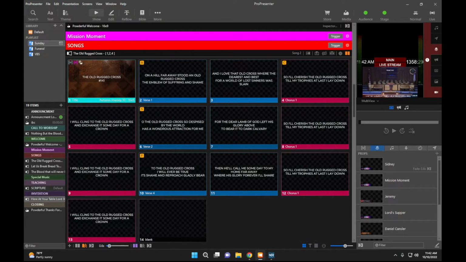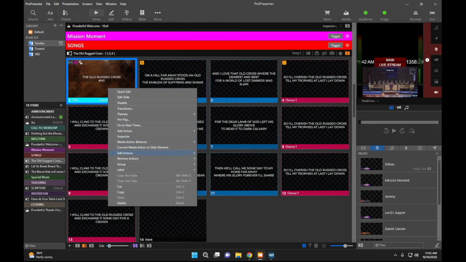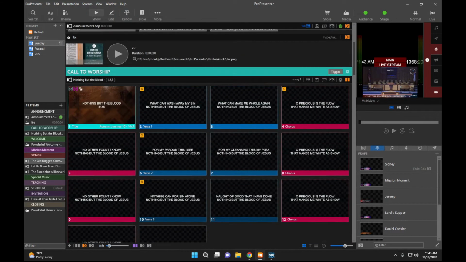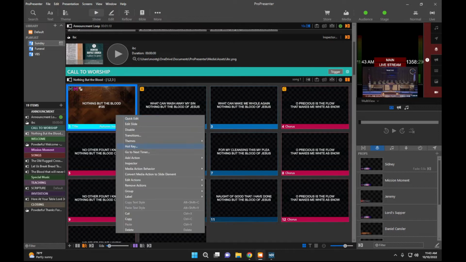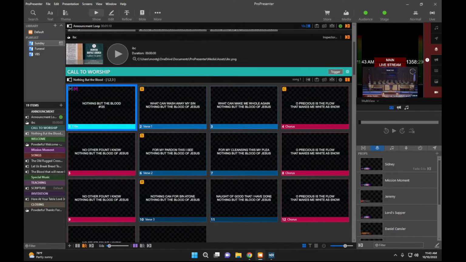Go up here. Do the same thing here. Remove actions. Sometimes if there's multiple actions in there, we'll have to just hover over remove actions and go over. We want to leave our logo and our look, and we just want to remove the image. So remove Autumn Journey, and go up here, and we'll remove the same way. Remove actions, Autumn Journey. Okay.